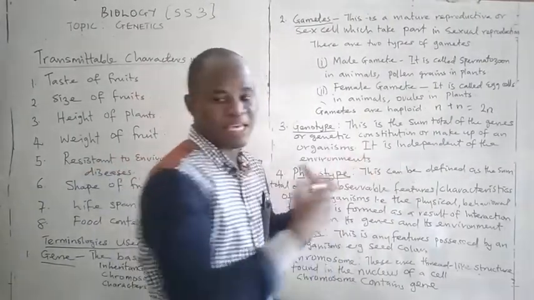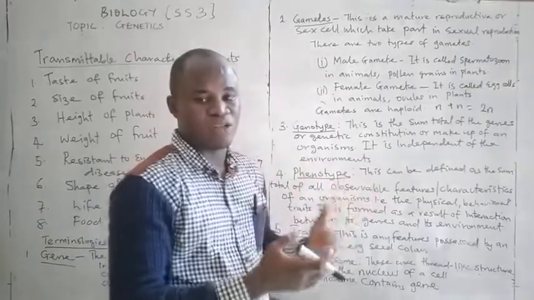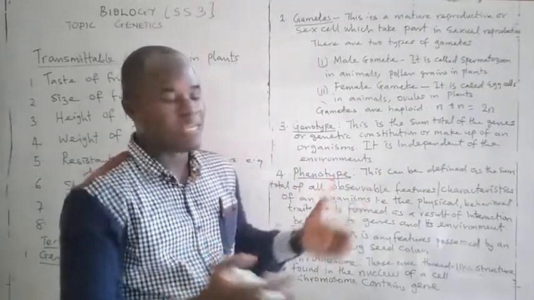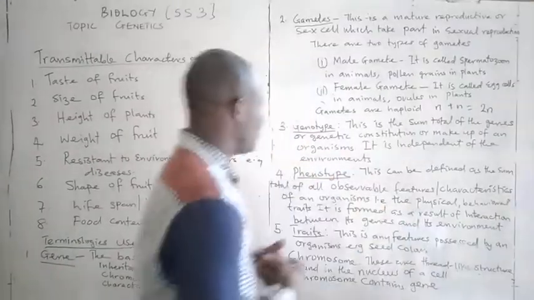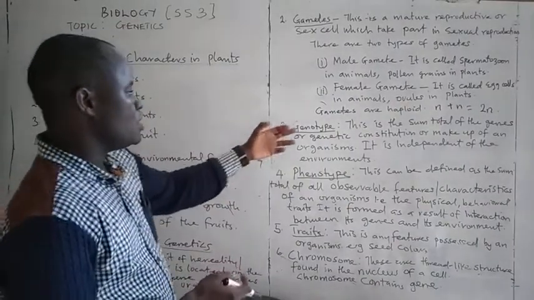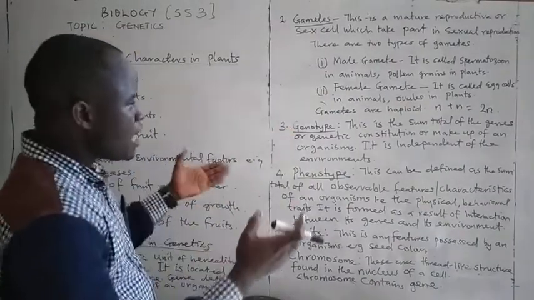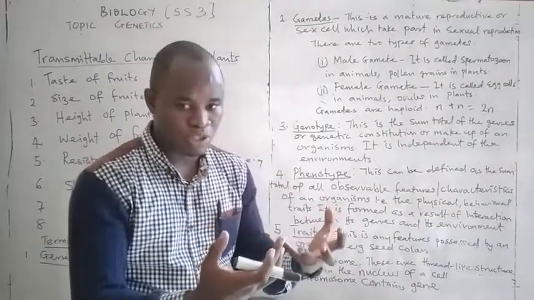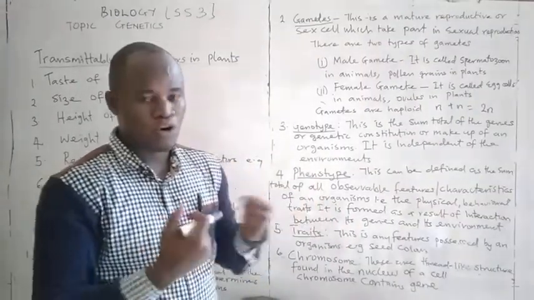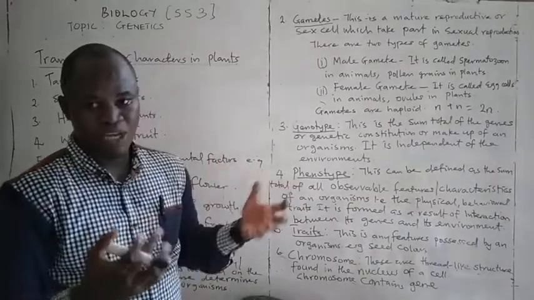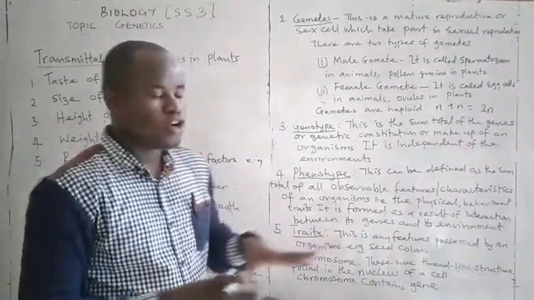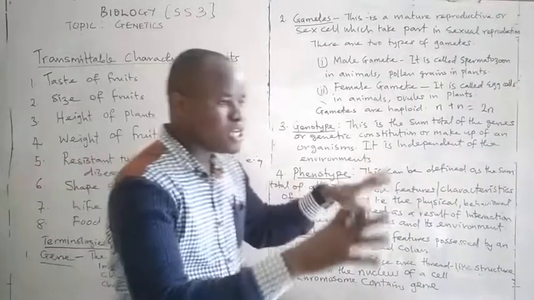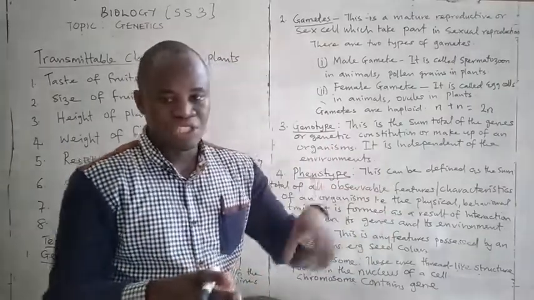It is not the same in cat, it is different in dog, it is different in garden pea, and so on and so forth. The next term is called genotype. The genotype is the sum total of the genetic constitution, the genetic makeup of a living organism. It is independent of the environment. The environment doesn't have influence on the genotype.